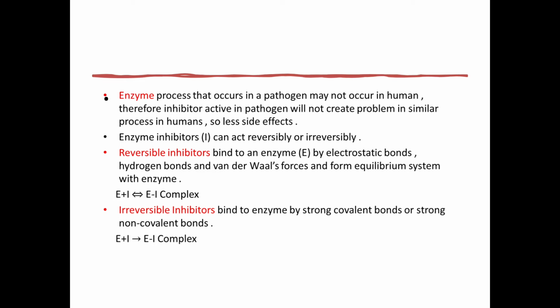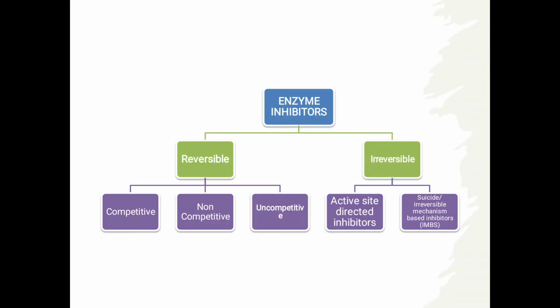The next type is irreversible inhibitors. These irreversible inhibitors bind to the enzyme by strong covalent bonds or strong non-covalent bonds. Either covalent or non-covalent, but strong. In irreversible inhibitors the bond is strong, and in reversible inhibitors the bonds are weak. So in an irreversible inhibitor, enzyme plus inhibitor form a complex, and it is not in equilibrium.